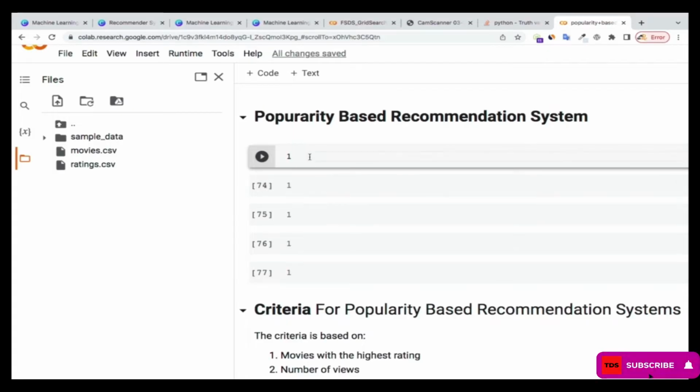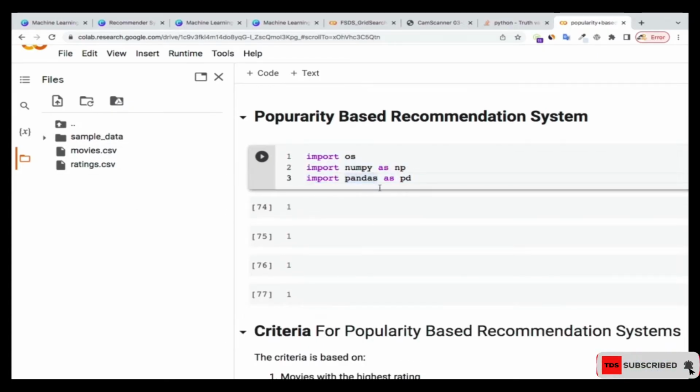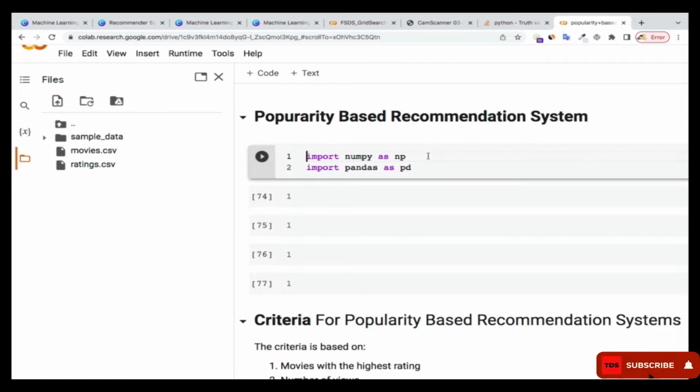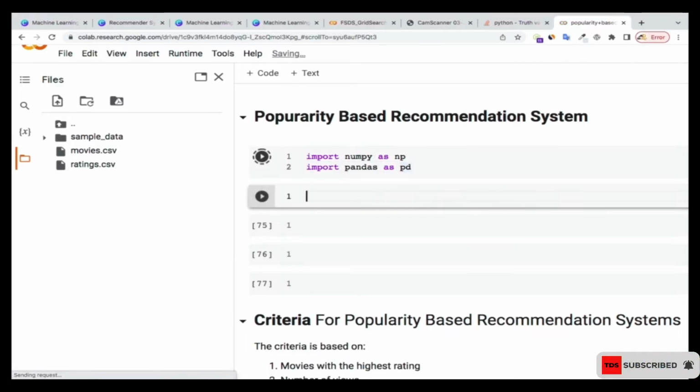All right, so let me load these data sets for you to see what is inside here that we're going to use. I'm going to use these libraries, which is, I'm not going to need this one. I'm just going to import NumPy and Pandas over here. All right, so let me run that.